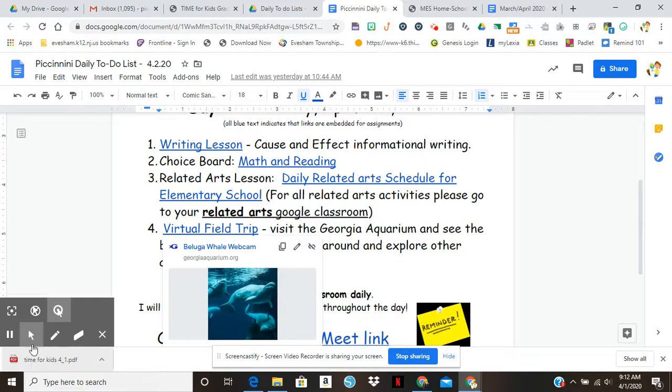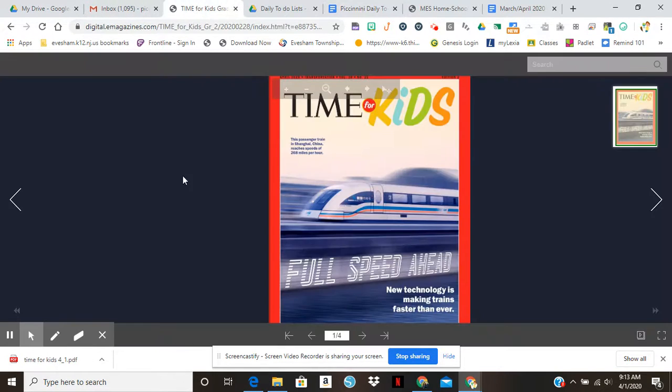But let's get started with our Time for Kids. We are going to be reading this issue of Time for Kids. As we read, the purpose for reading is we're going to be thinking about whether we are in support or against maglev trains. You're going to learn about these specific types of trains and how they use magnets to move. It's really interesting.